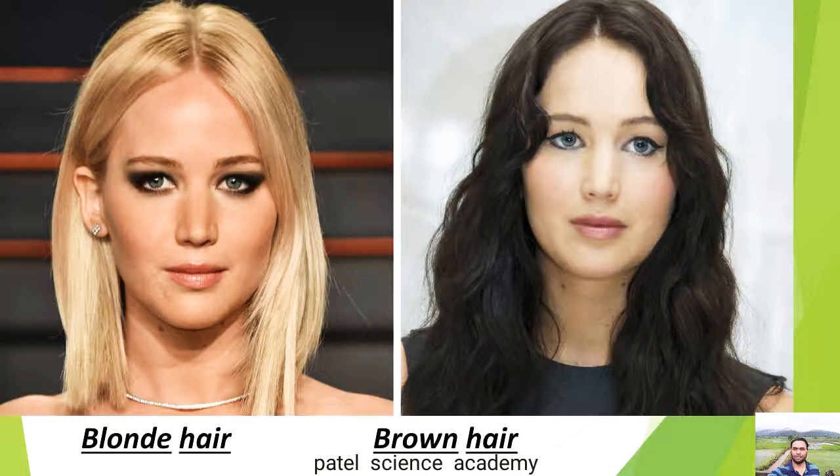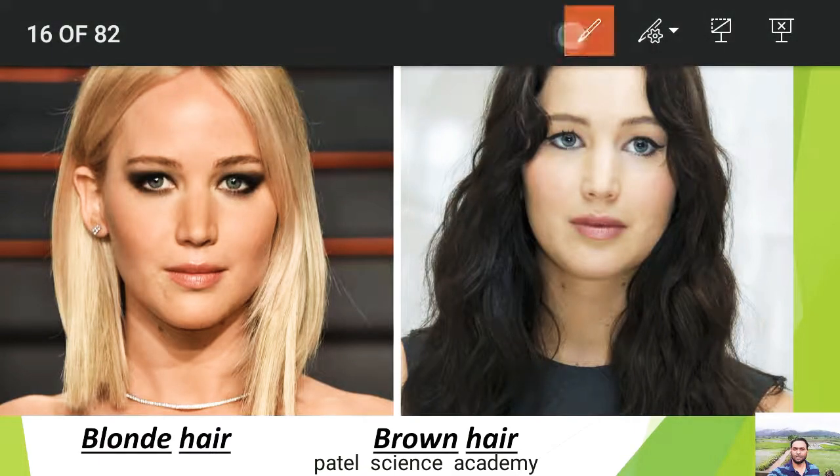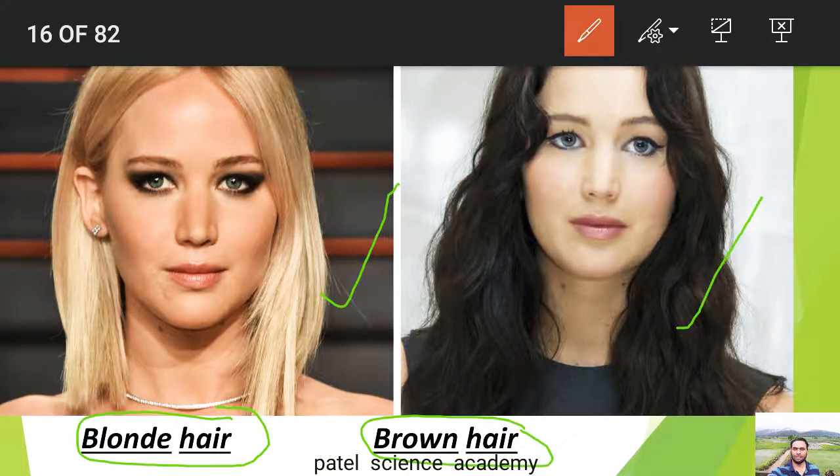You can just compare here. In these two girls you can see the change in the hair color. In this girl blonde hair is there, and in this girl brown hair is there. So this brown color of the hair and this blonde hair are the phenotypic characters of these two girls.